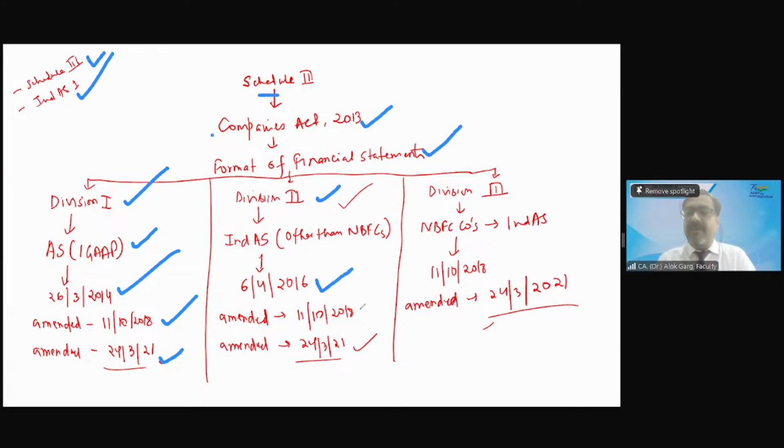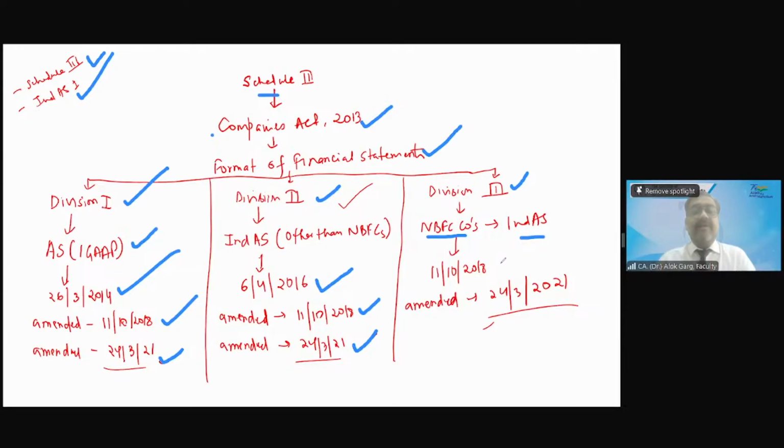There were some amendments in Division 2 to Schedule 3 on 11 October 2018, and there was a huge amendment on 24th March 2021. Then friends, when Ind AS was notified for NBFC companies, then Division 3 was introduced. This Division 3 was applicable to NBFC companies on which Ind AS is applicable.